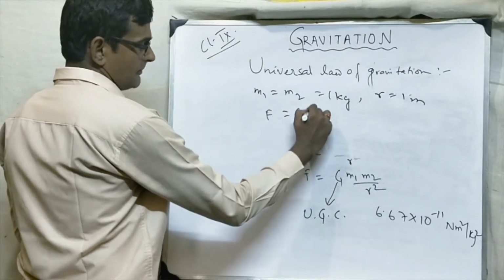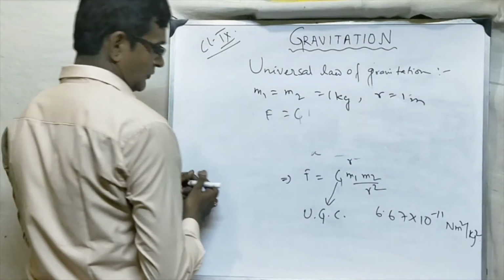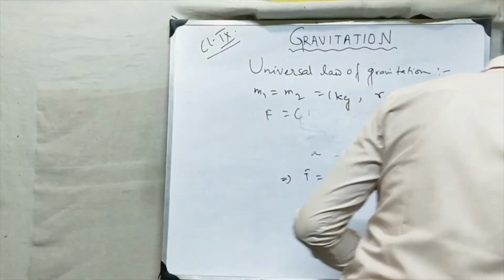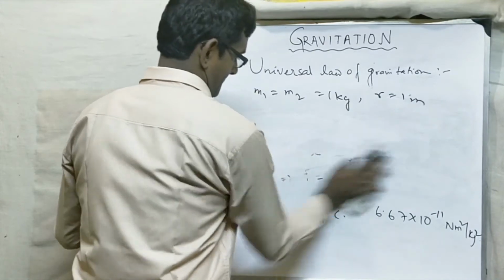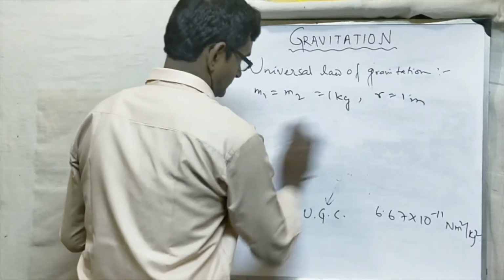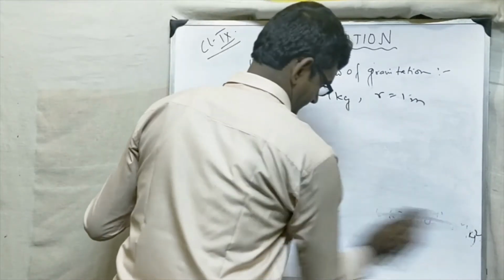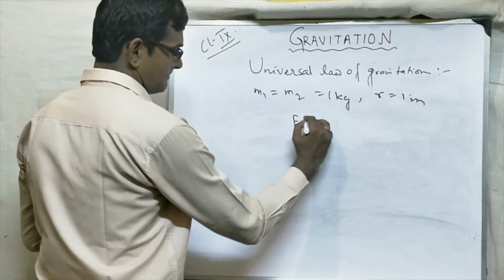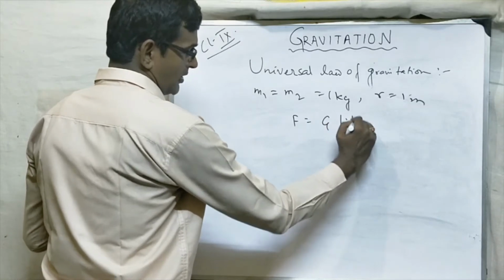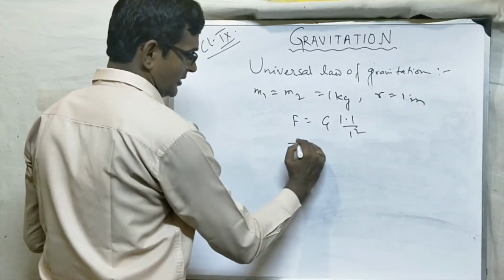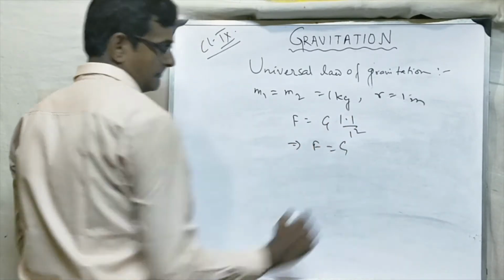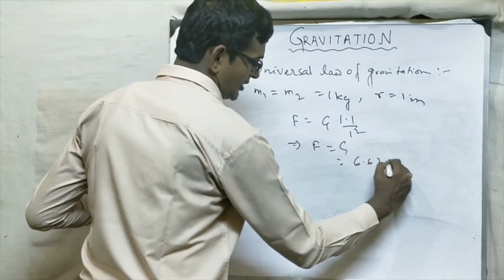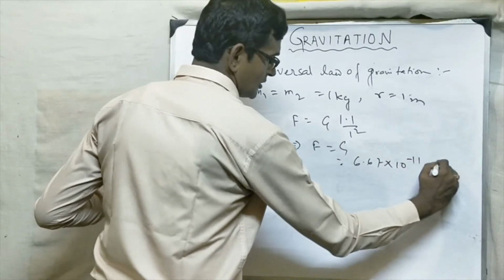F is equal to G times 1 into 1 by 1 squared, or you can say F is equal to G. And what is the value of G? 6.67 into 10 to the power minus 11 Newton meter squared per kg squared.